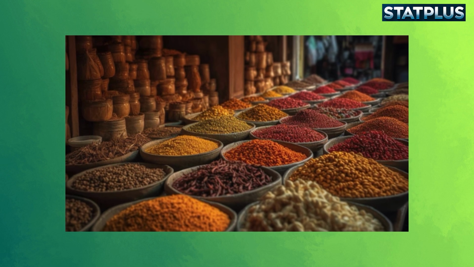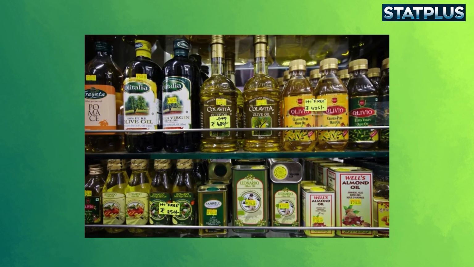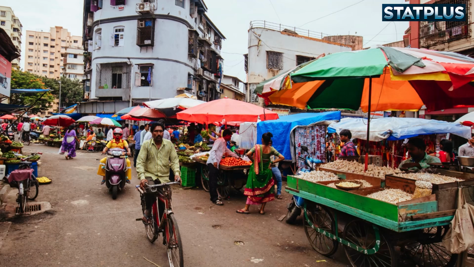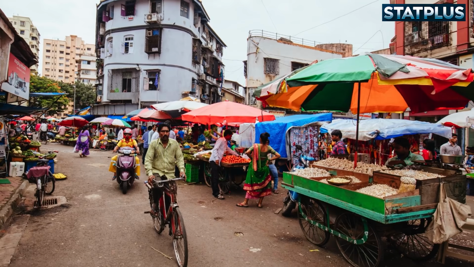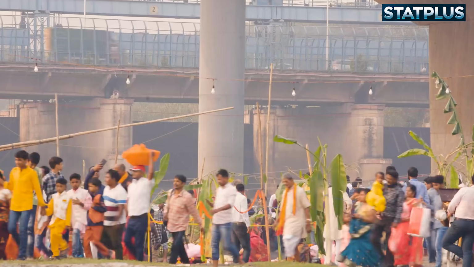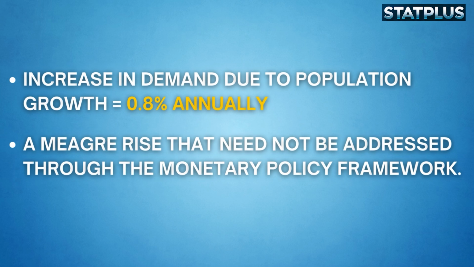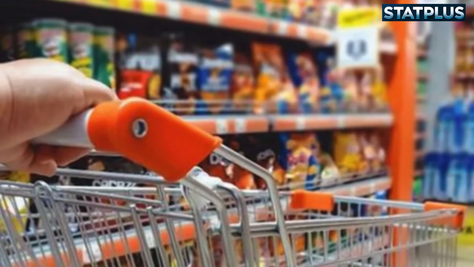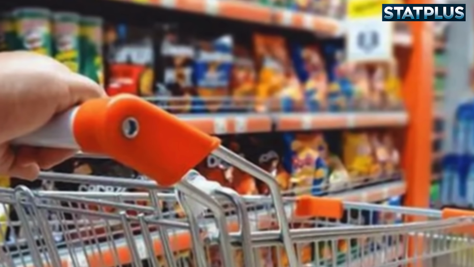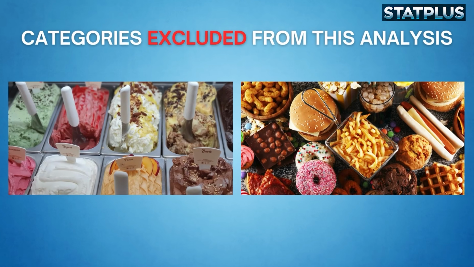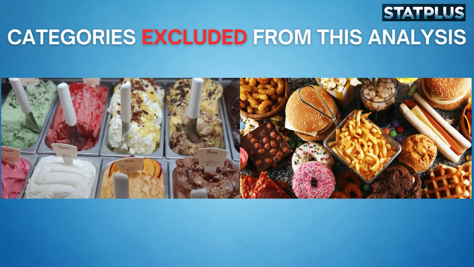This slight reduction likely reflects diversification in food choices and the introduction of alternative cuisines, rather than any fundamental change in essential food consumption patterns. While total demand across these categories would, very gradually, increase over time due to population growth, this is only about 0.8% annually, a meager rise that need not be addressed through the monetary policy framework. It should be noted that other food categories in the MPCE report, such as processed imported items and non-agricultural food products, were excluded from this analysis as they don't represent essential food demand.